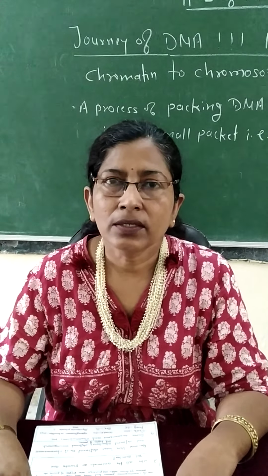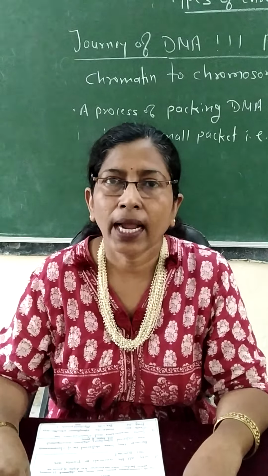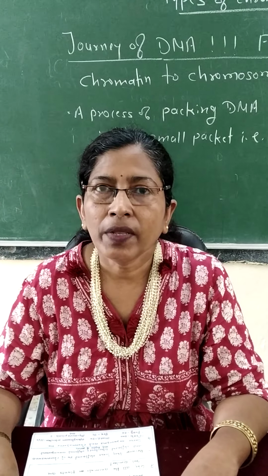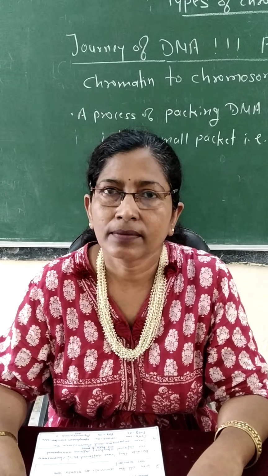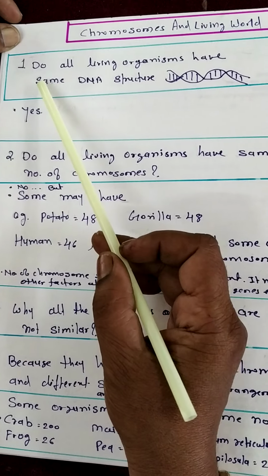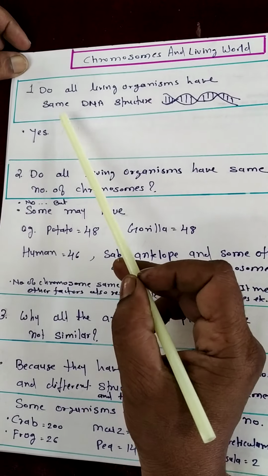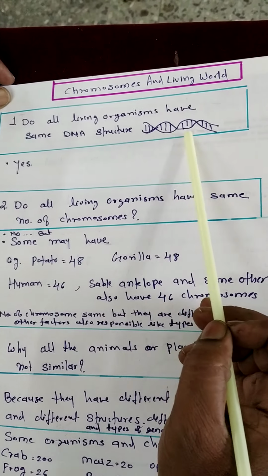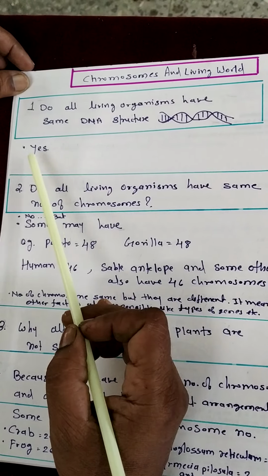Good morning students. Today we are going to learn about haploid cells and diploid cells, which are related to chromosomes. We will learn this concept with the help of some questions. The first question for discussion is: do all living organisms have the same structure of DNA, like this double helical structure? The answer is yes.